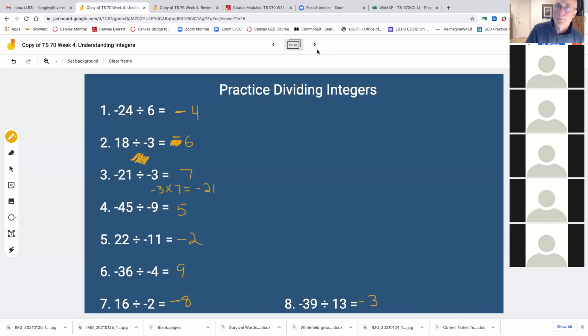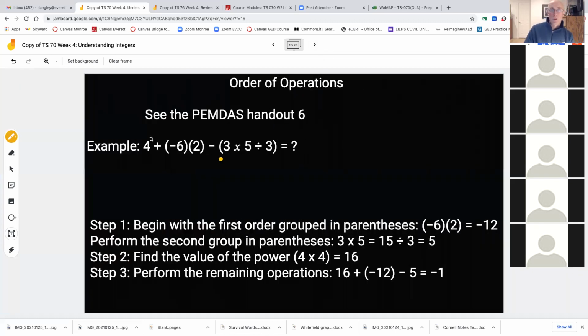All right, enough of that. Let's move on to order of operations. First thing I'm going to tell you is you have a handout, and it explains PEMDAS, which is the order of operations when you are working with a group of numbers in a row.